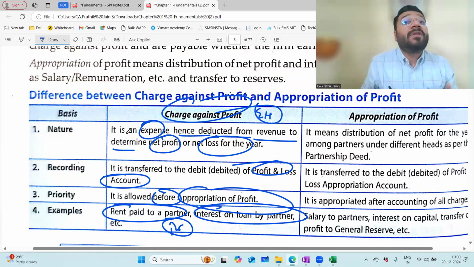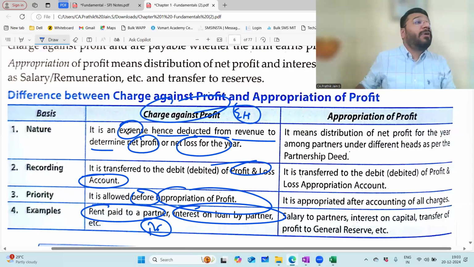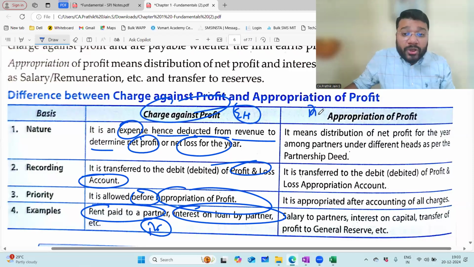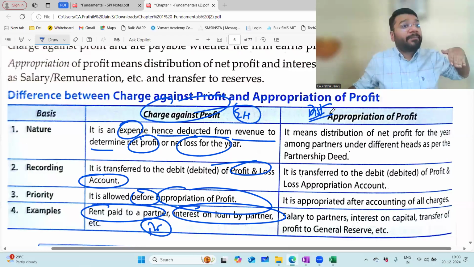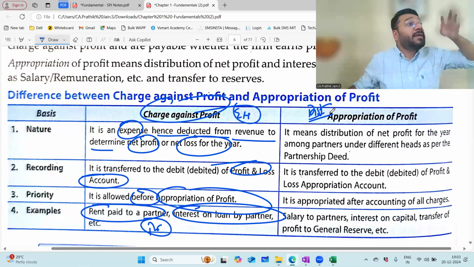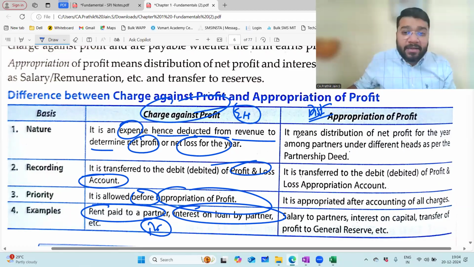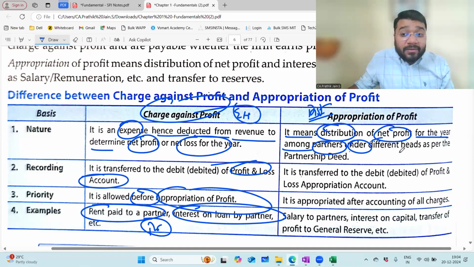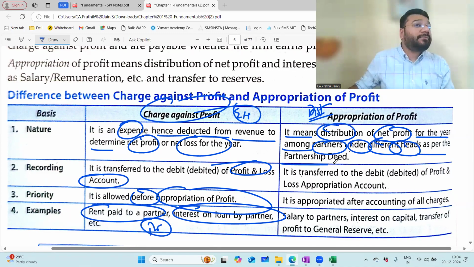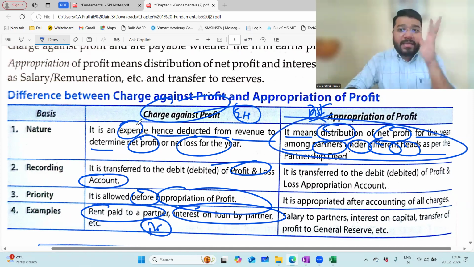All the other transactions between the firm and the partner which are nominal in nature are items of appropriation. What is the meaning of appropriation of profit? Distribution of the profit. The profit is distributed in multiple forms: interest on capital, salary, commission, remuneration, and then the profit sharing ratio. All these are the ways in which profits are distributed in accordance with the partnership deed. It means appropriation of profit is distribution of net profit for the year among the partners under different heads as per the partnership deed. If they ask a one mark question, what is the meaning of appropriation account, write exactly this line and they will give you full marks.